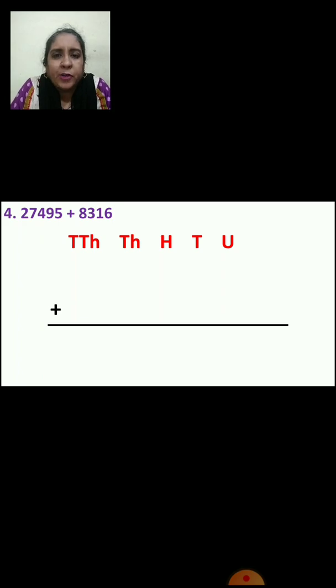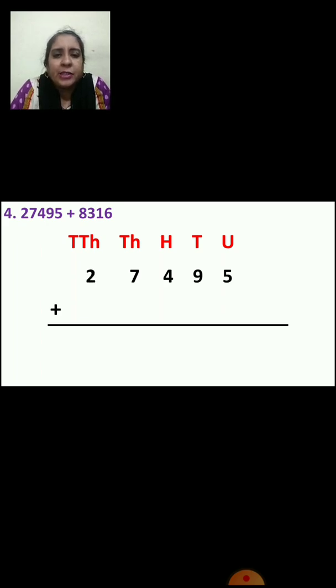So now let us see. First the place is written, right? Units, tens, 100, 1000, 10,000. Now we are going to arrange the numbers vertically. Now let's see which number will come in units place. Yes, first what will come in units place? 5. 9 will come in tens place. 4 will come in hundreds place. 7 will come in thousands place. And 2 will come in 10,000s place, right? Very good.